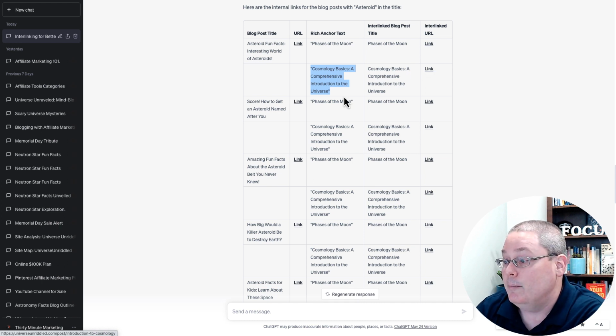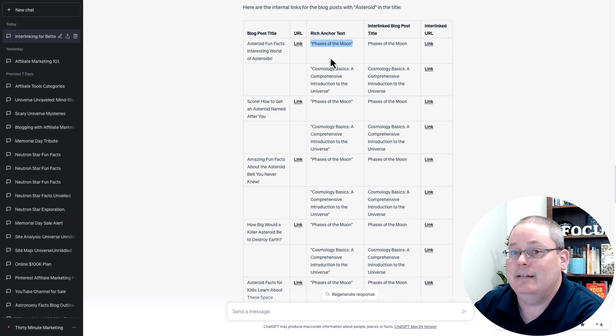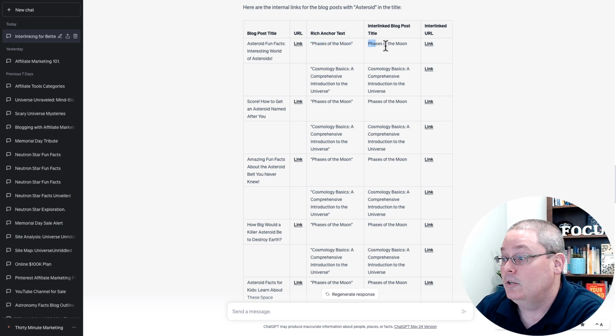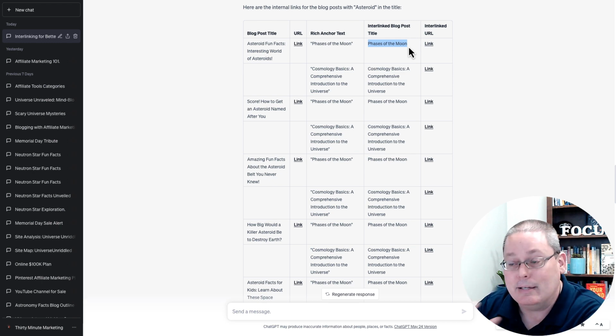But it did the exact same thing for every blog post and used the exact same anchor text, which doesn't actually exist in these blog posts. It just created the idea of using the rich anchor text Phases of the Moon to link to the Phases of the Moon category to create that interlinking.